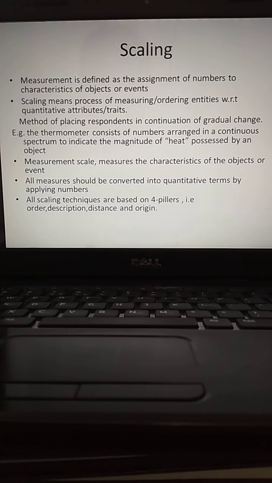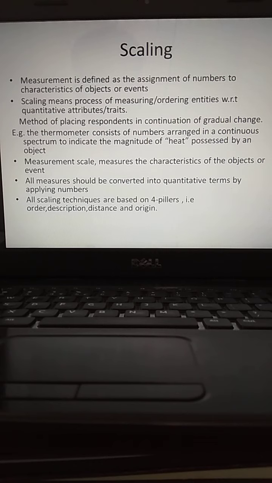So till now what we came to know? We came to know measurement as well as the scaling. So measurement is nothing but the assignment of the numbers to the characteristics of the objects or the events. But to provide the numbers, if you follow a special method, what do you call that method? The scaling.